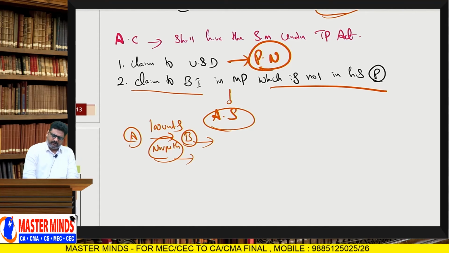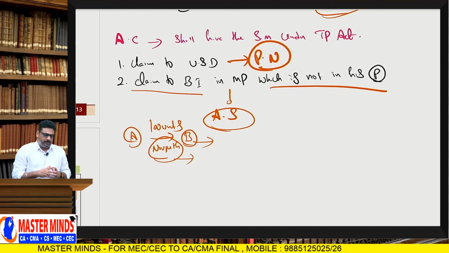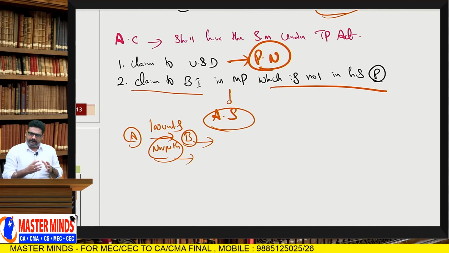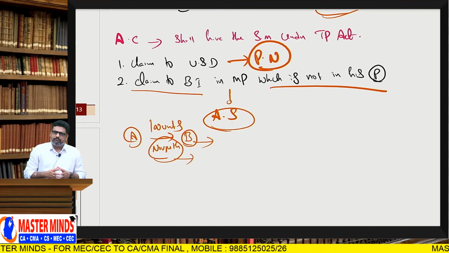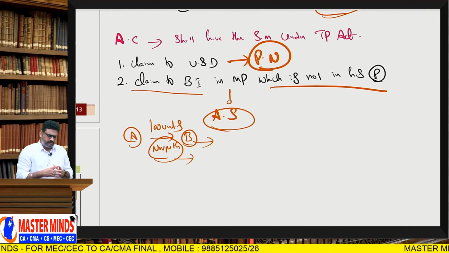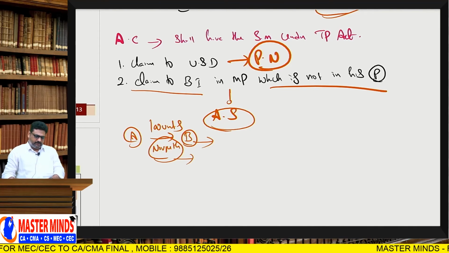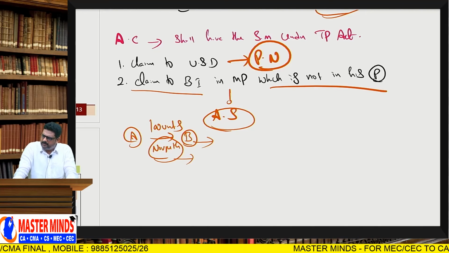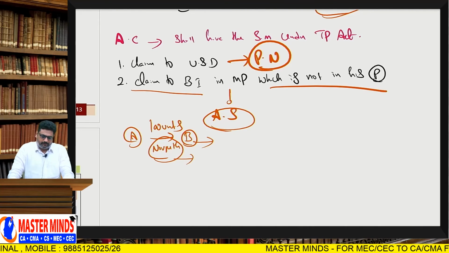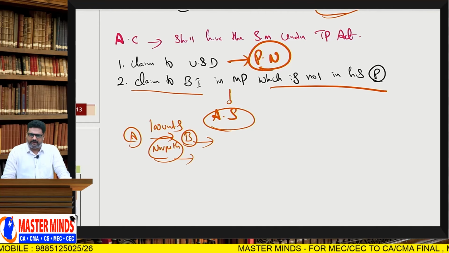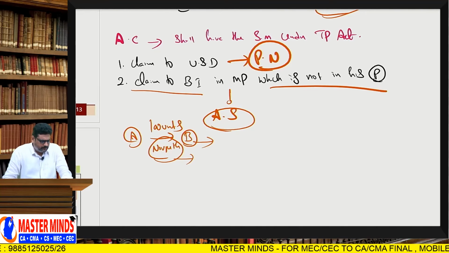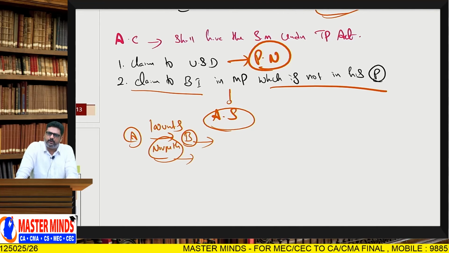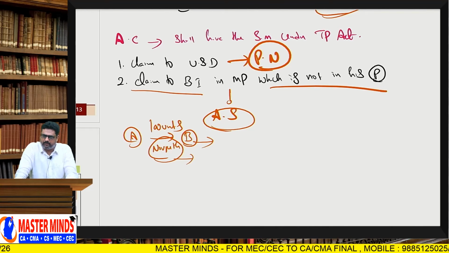And any other examples for actionable claim? Lottery tickets, betting, gambling, all these are actionable claims. The right to claim the prize money with respect to lotteries, betting and gambling is an actionable claim. The second one is insurance claim, which is also an actionable claim.